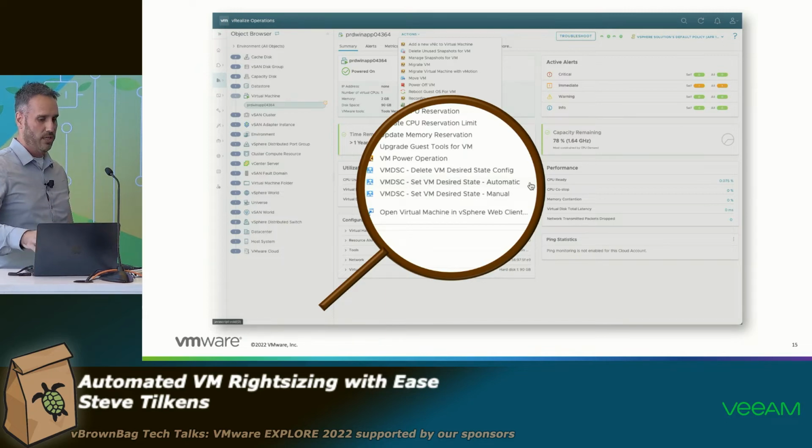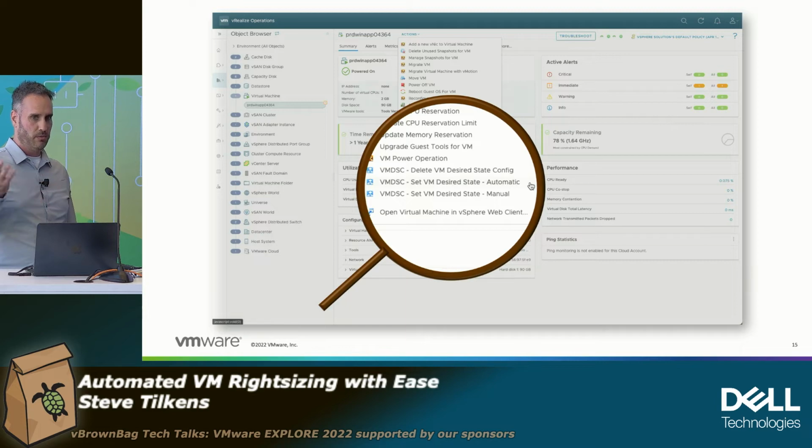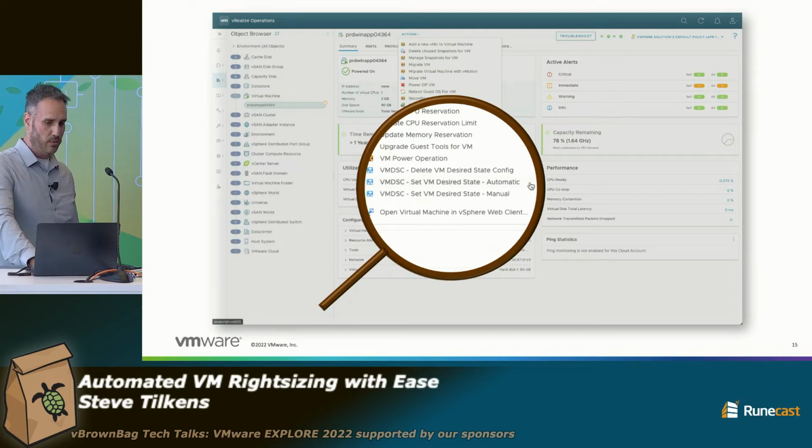And then from that point on, VMDSC will be waiting and watching vCenter for that VM to reboot. And then magic happens and it's got the new config, right? The one below that, the set VM desired state manual, is very similar, except you get to choose the configuration. So you can specify, I want it to have 4 vCPUs, 8 gigs of memory, 2 cores per socket, right? And then the top one here is just delete a pending desired state config.